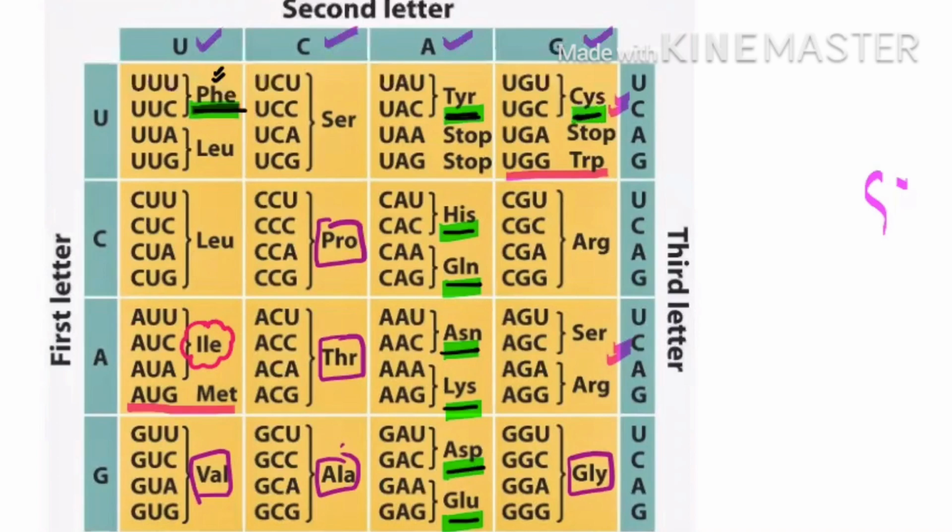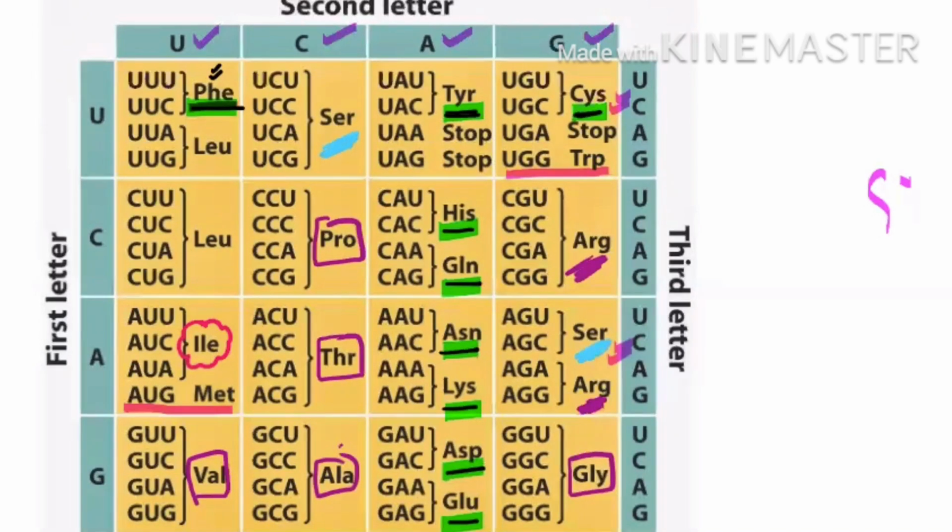Now see what are coded by 6 codons. Serine is here and here also. So 4 plus 2, 6. Same arginine. Check the board. I hope this will help you to learn also. Arginine is here and arginine is here. Is it clear? This is also one which is coded by 6. See the board.